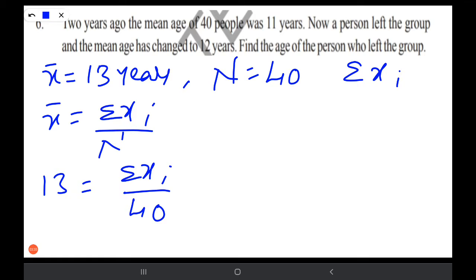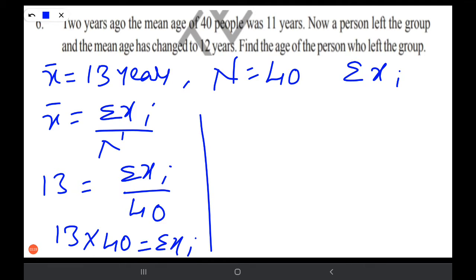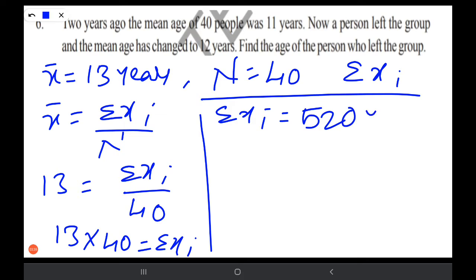So 13 into 40 is equal to sigma xi, that is 13 fours are 52, so sigma xi is equal to 520 years.